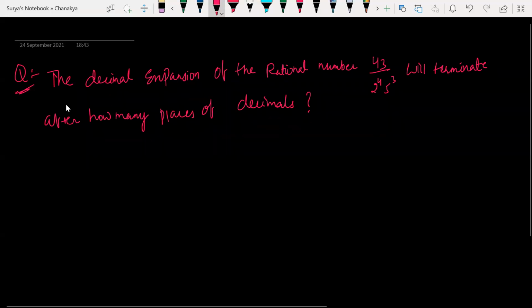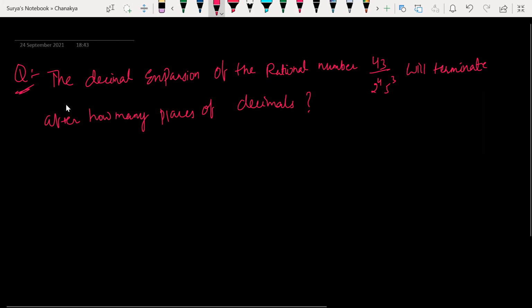Done, sir. What's the answer? Sir, 0.0215. Yes, sir. Look at what is the question. The decimal expansion of the rational number 43 by 2 power of 4 into 5 to the power of 3 will terminate after how many places of the decimals?